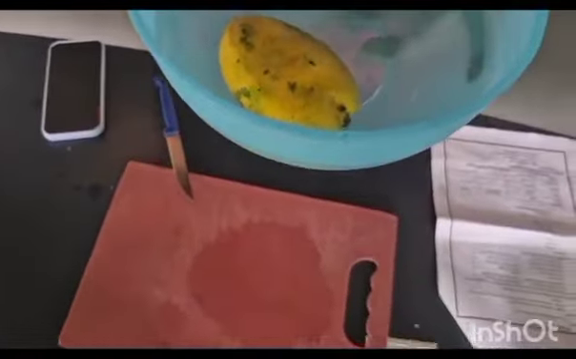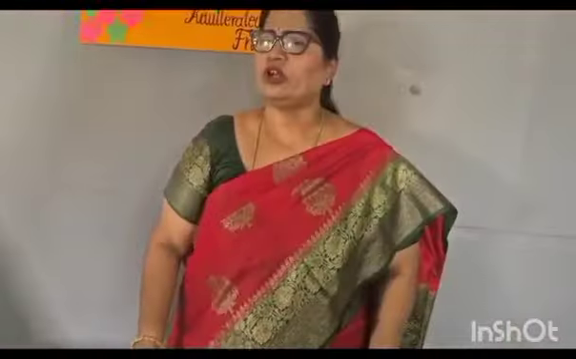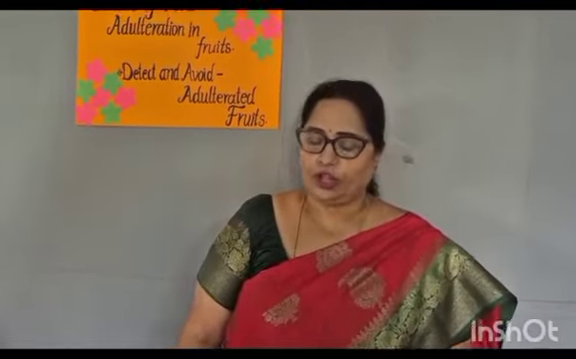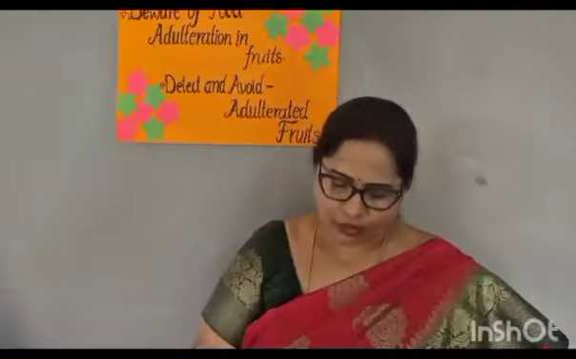But if the mango floats on water, what do you call it? It is an artificial one. Artificial one means what? It is being adulterated with chemicals. It is being ripened with the help of chemicals. Is it clear? Have you all understood? Yes, ma'am.